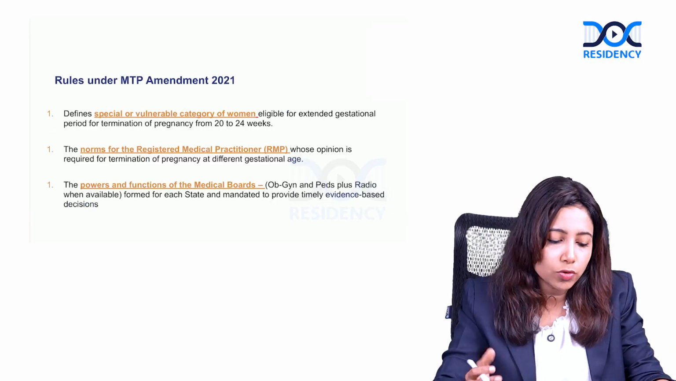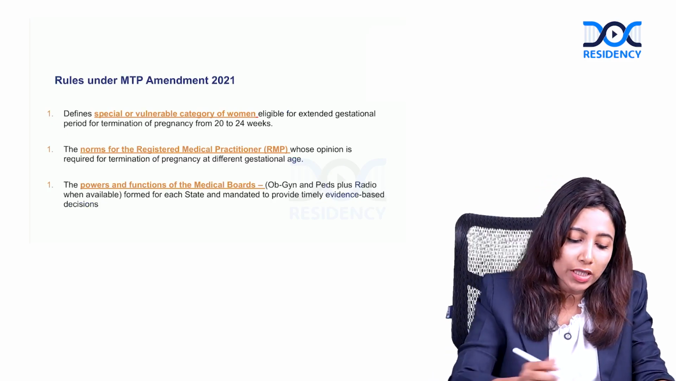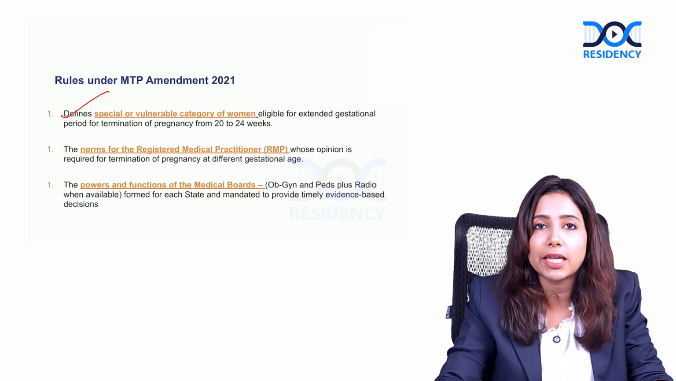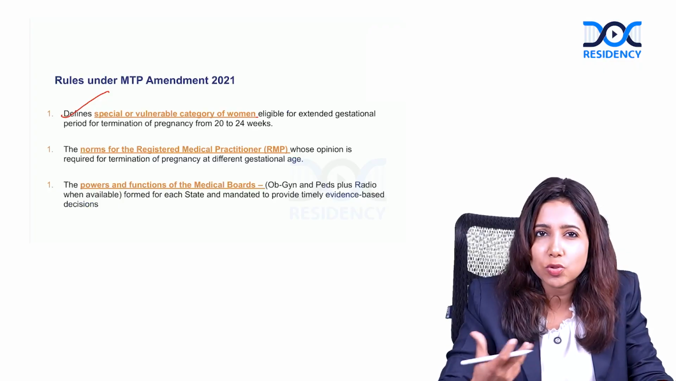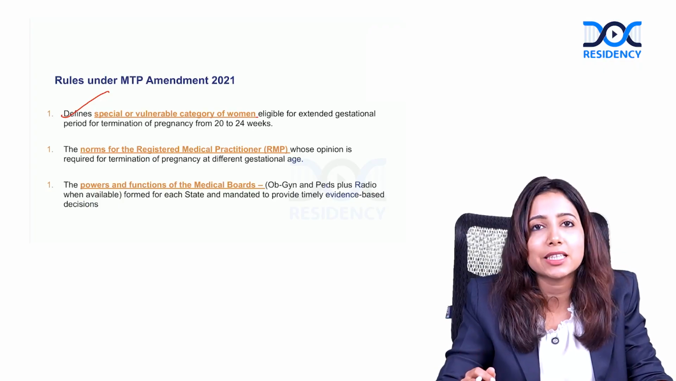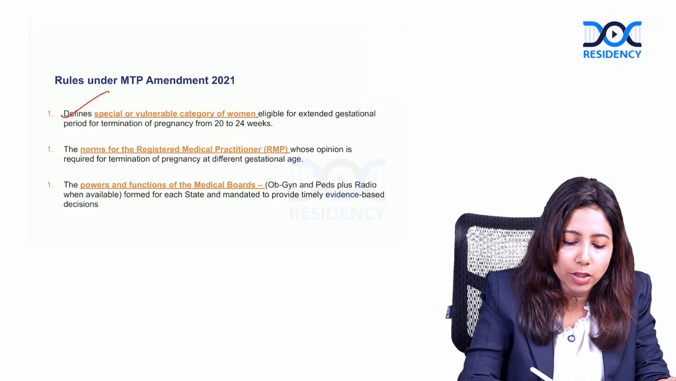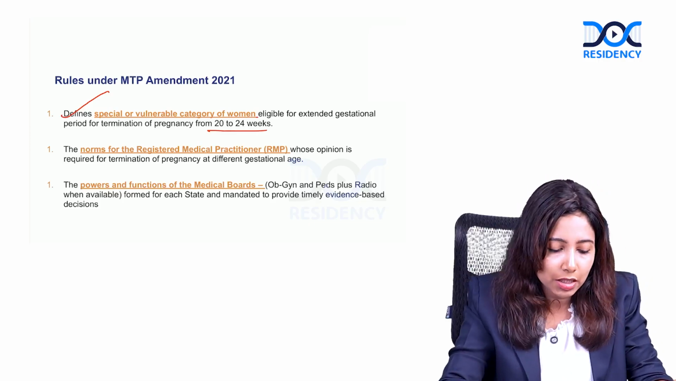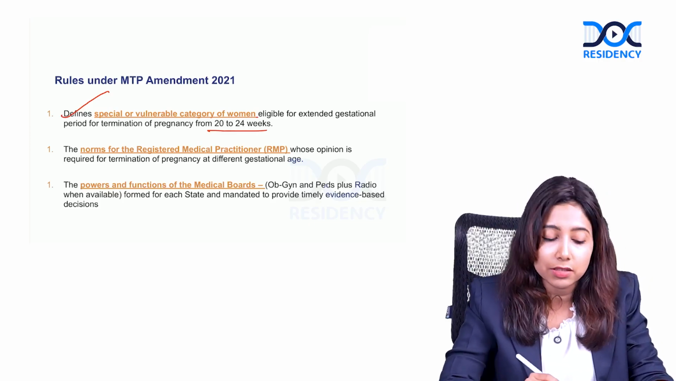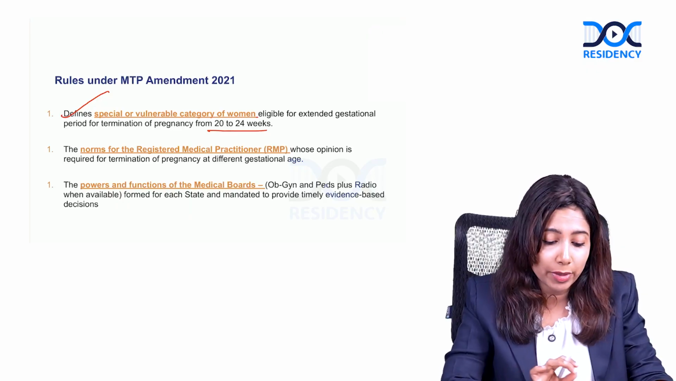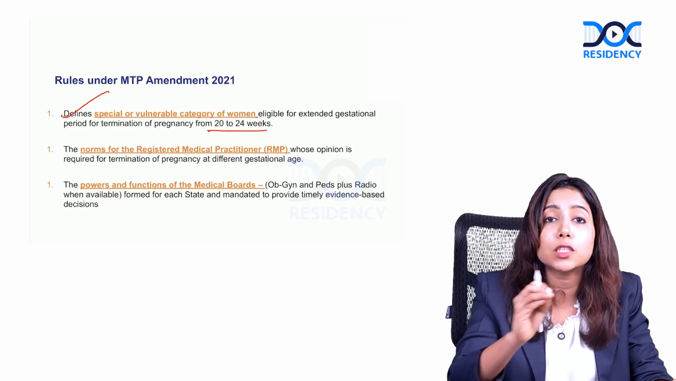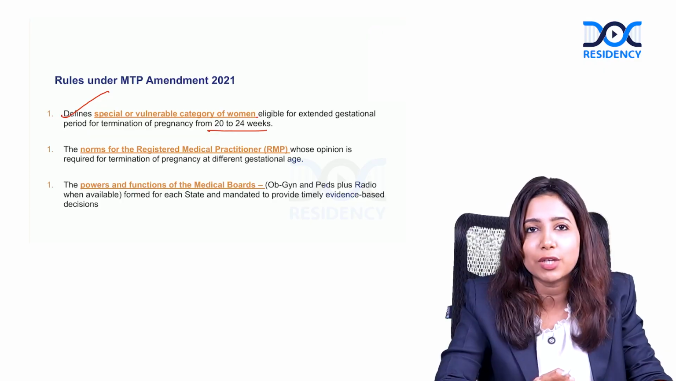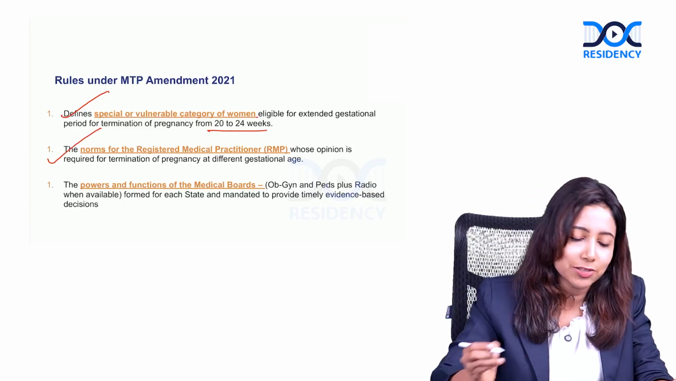Under the rules of the MTP Amendment 2021, it defines special and vulnerable categories of women, which we will soon discuss, who are the special categories in whom you can do MTP from 20 to 24 weeks. The norms for registered medical practitioners whose opinion is required for medical termination of pregnancy at each period of gestation have been given as well. We are going to go into the details of that soon.